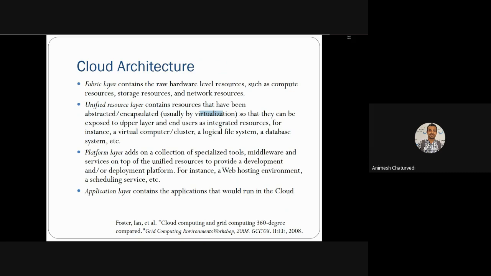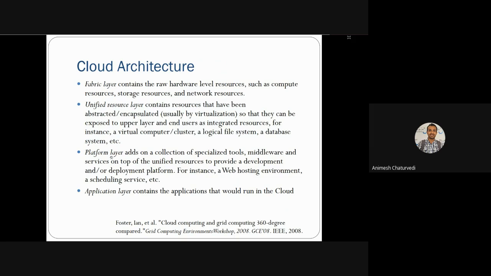It then does upper-layer and user integration of the resources, for instance virtual computer clusters, logical file systems, and database systems. All of these are part of the unified resource layer, and virtualization is part of that.